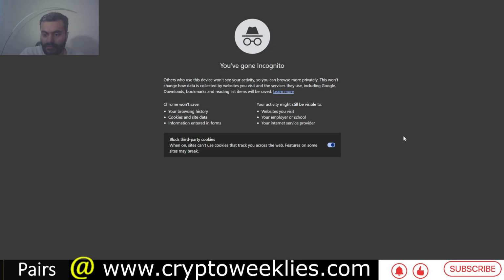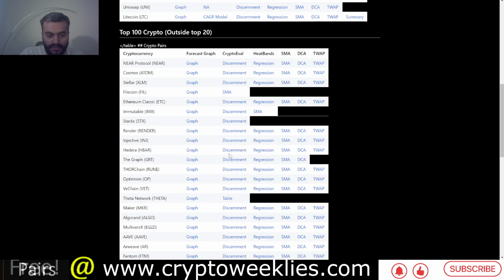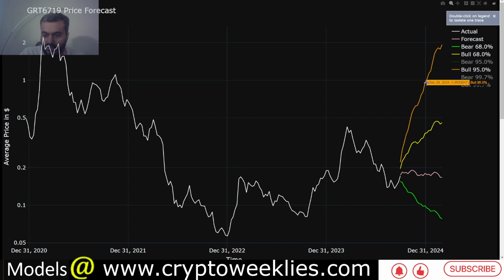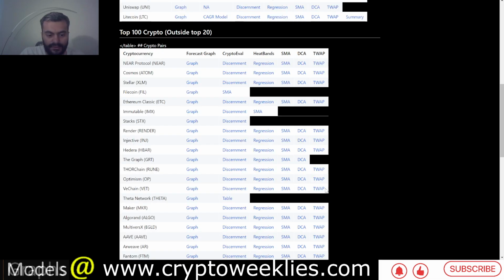The one standard deviation peak for Graph is at around between 19 cents and 37 cents. The 2 standard deviation peak is way up at around 95 cents.